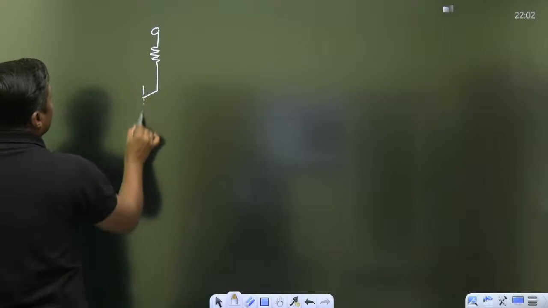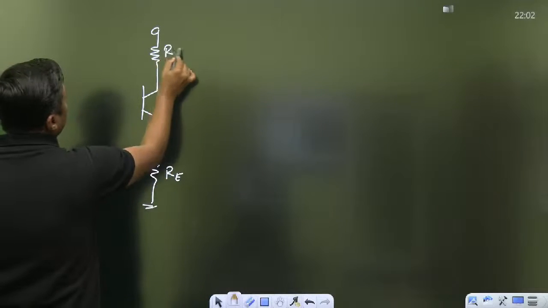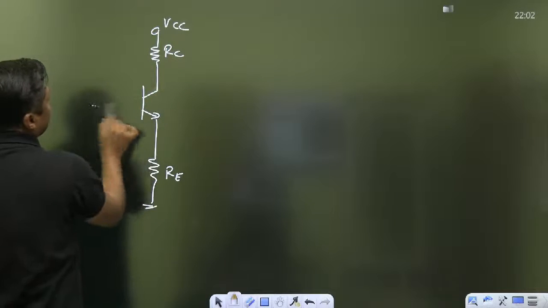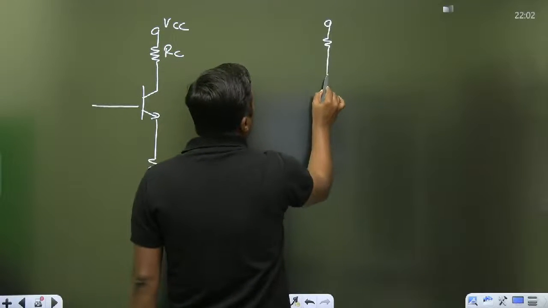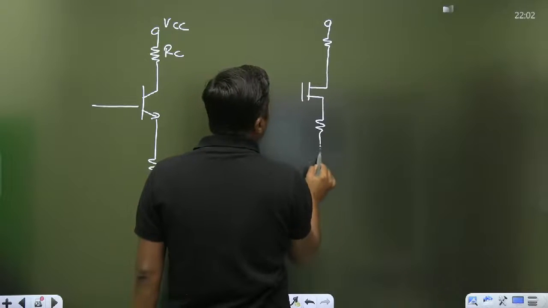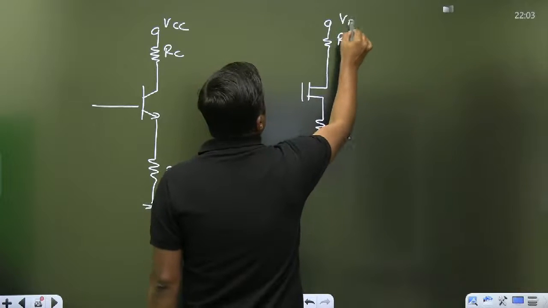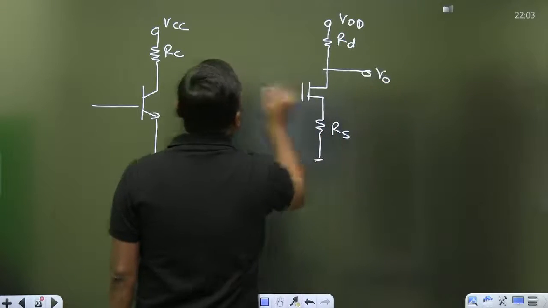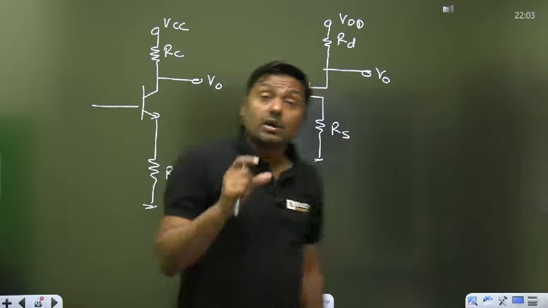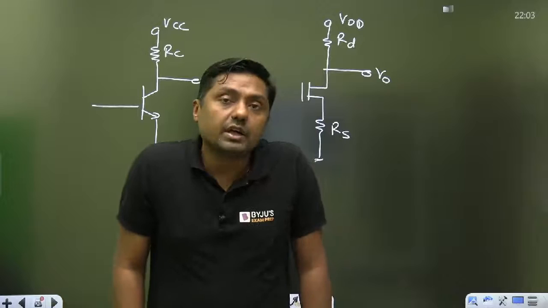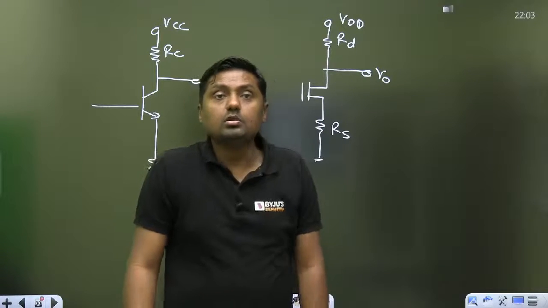Already we have solved one question on that. Common emitter with unbypassed RE: we have the current series feedback. Common source with RS: this is the common emitter with RE, and this is the common source with RS. In both cases, the feedback mechanism is current series feedback. Input resistance and output resistance both increase with RE.